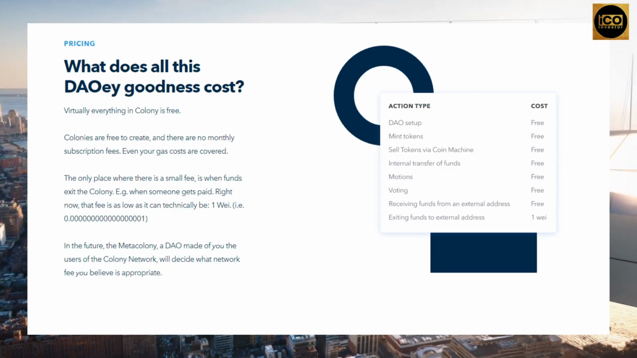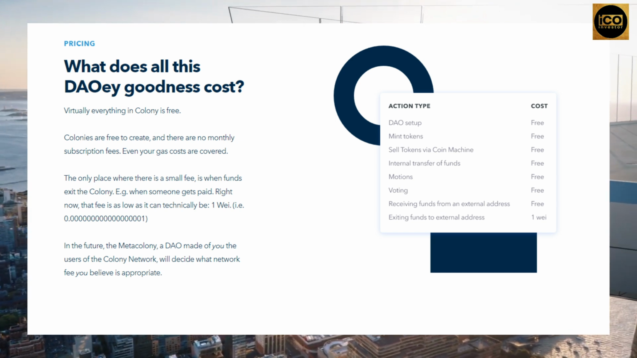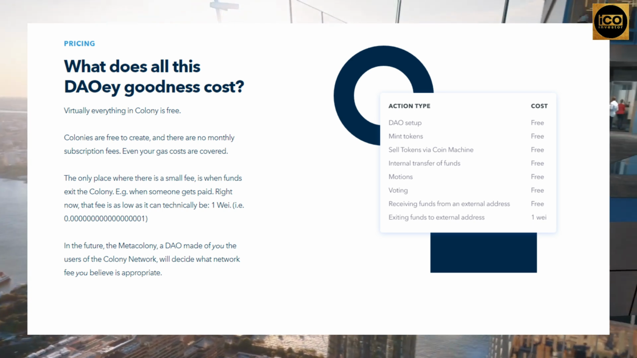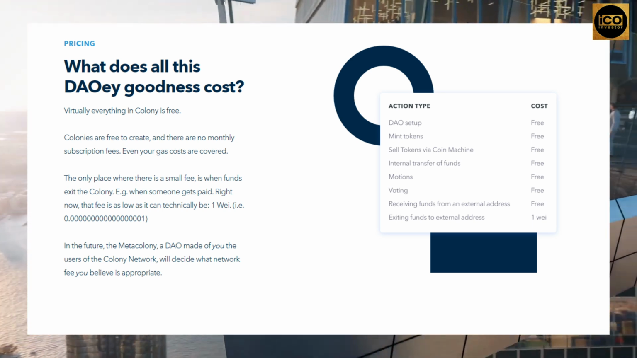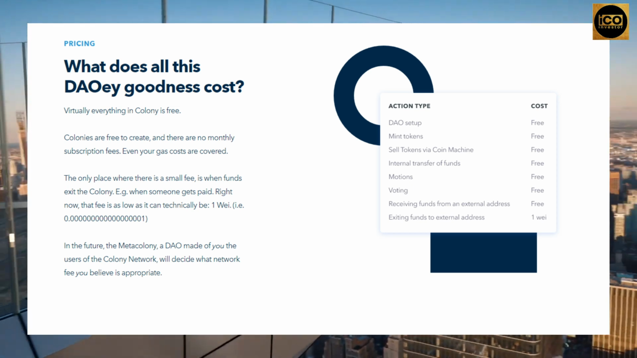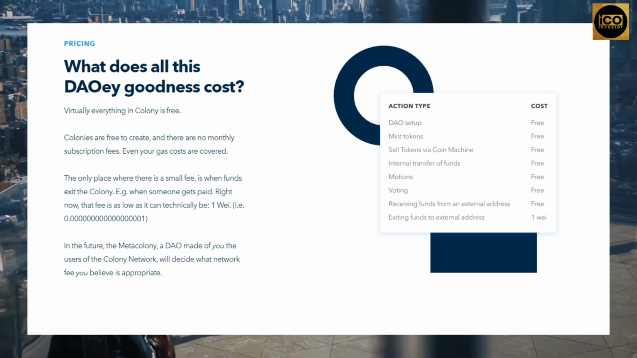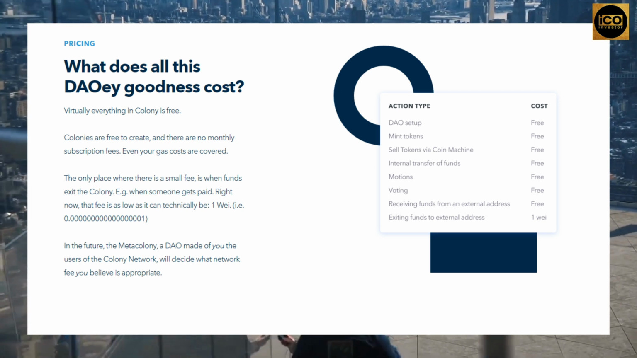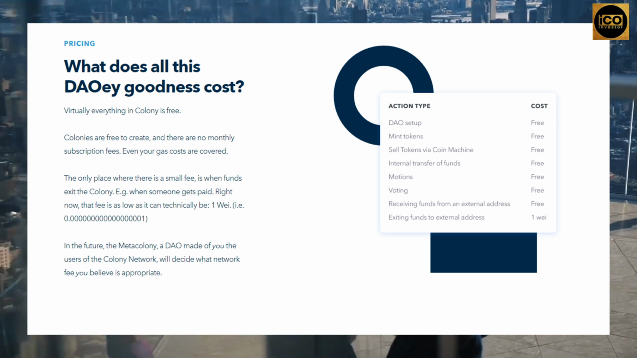In Colony, almost everything is free. The creation of Colonies is free, and there are no monthly subscription costs. Your petrol expenses are also covered. The only time a tiny fee is charged is when money leaves the Colony. When someone is compensated, for example, that fee is currently as low as it can be technically. The Meta Colony, a DAO made up of you, the Colony network users, will decide what network charge is suitable in the future.